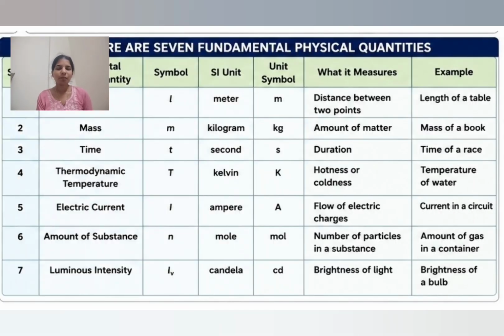Next physical quantity is time. What is meant by time? The gap between two intervals is called time. SI unit of time is second. The unit symbol is small s.